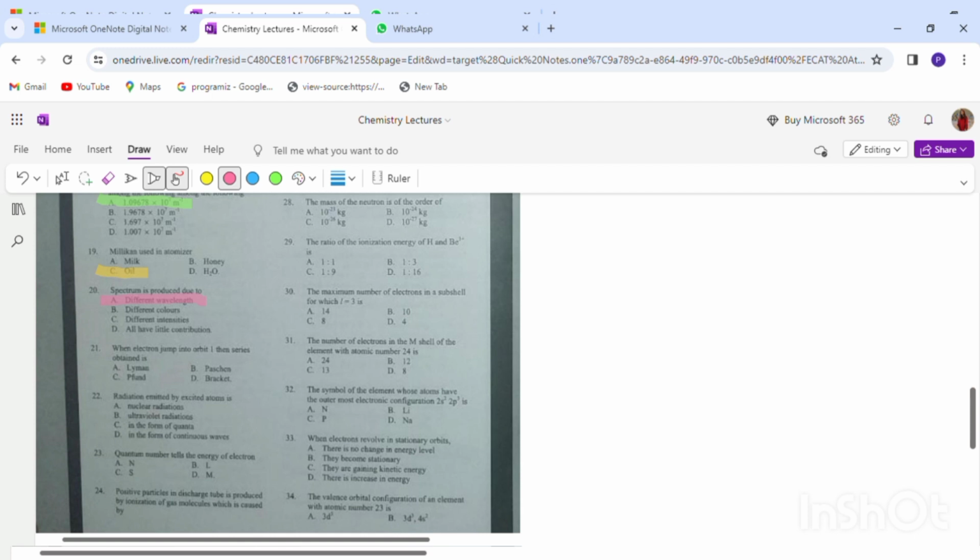21st MCQ. When electron jumps into orbit 1, which series is obtained? We have already discussed the types of series. When electron from anywhere jumps to orbit 1, it is Lyman series. So here the correct option is Lyman series.